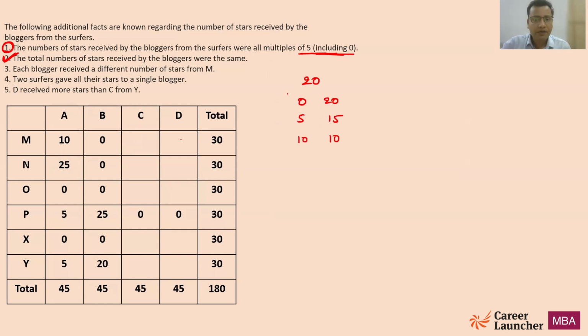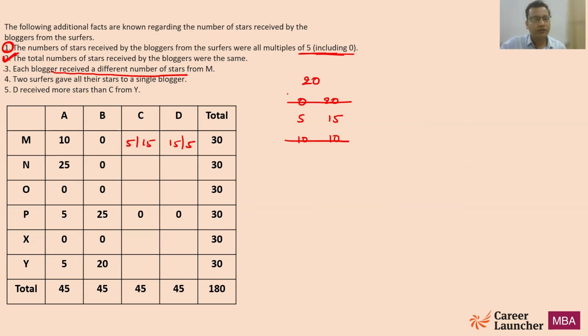Now, since B already has 0, this possibility is out. Similarly, if you look at this third statement, all of the bloggers have received a different number of stars from M. So this 10 is also gone. So I can say now this has to be either 5 or 15, and this will be 15 or 5. Now we are done with M. At least now we have the possibility. We'll deal with this later, right?